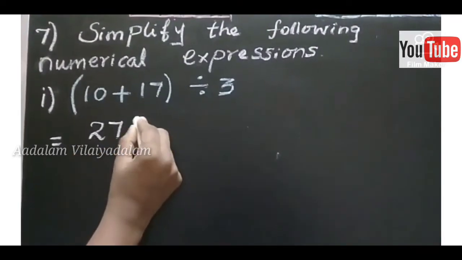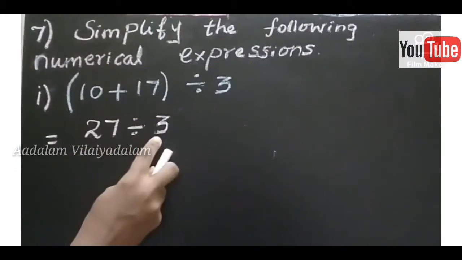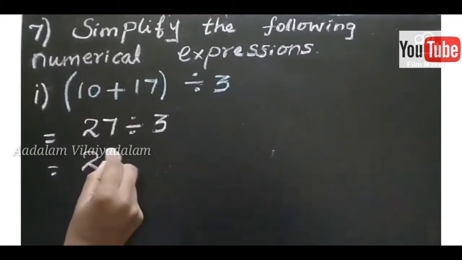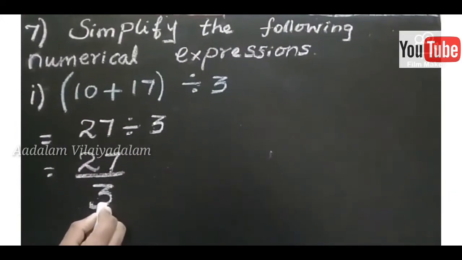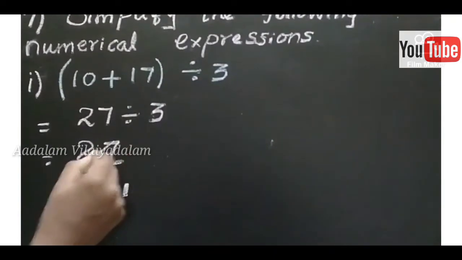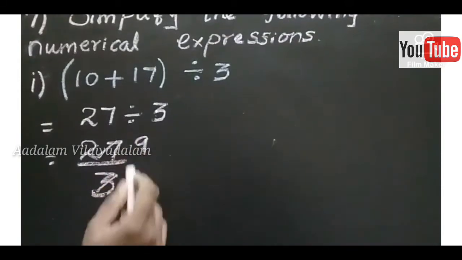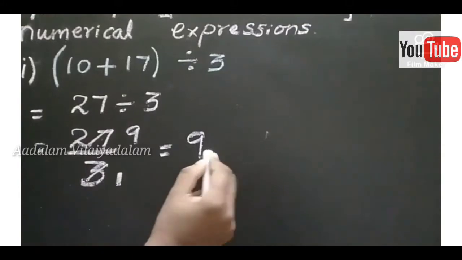Now divide by 3. So divide by 3 means 27 divided by 3. In the 3 table, 27 how many times? 3 ones are 3, 3 nines are 27. So the answer is 9. The denominator 1 has no value, so the answer is 9 only.